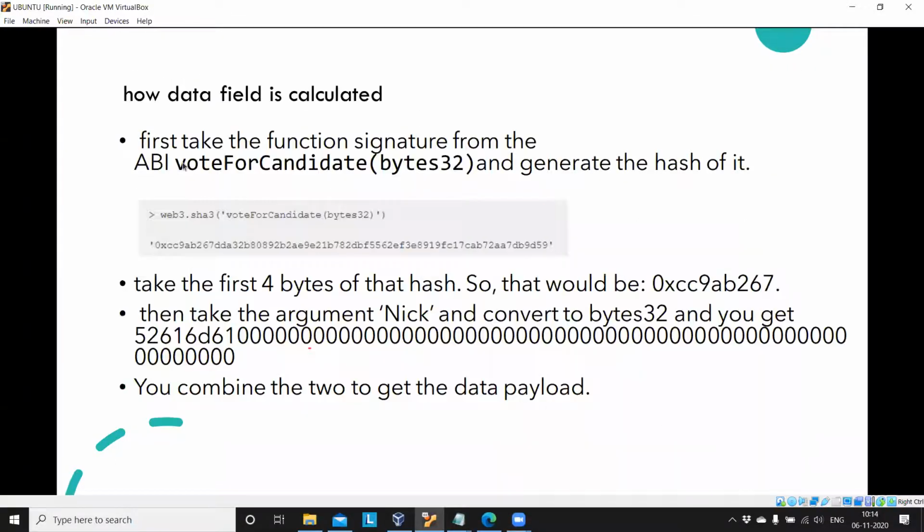First, take the function signature from the ABI. This voteForCandidate is a function, right? And you are passing a bytes32. So this is the function signature of the particular method you defined in the smart contract. Is this visible? Just do this activity in your console: voteForCandidate of bytes32.